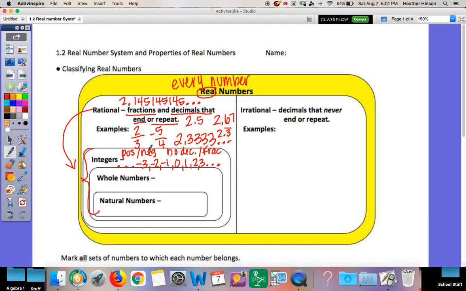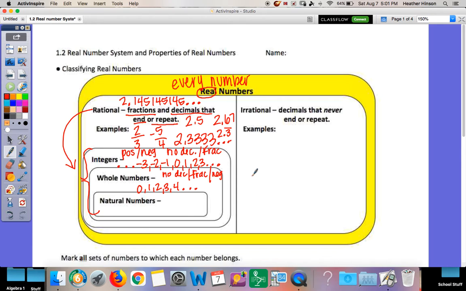They can be positive, they can be negative, they go on forever, but there's no decimal and there's no fraction. Whole numbers are just the positive side of that. Well, 0 up to the positive side of that. So 0 going forever. No decimals, no fractions, no negatives.